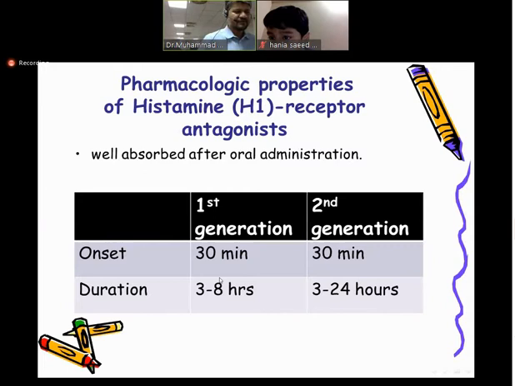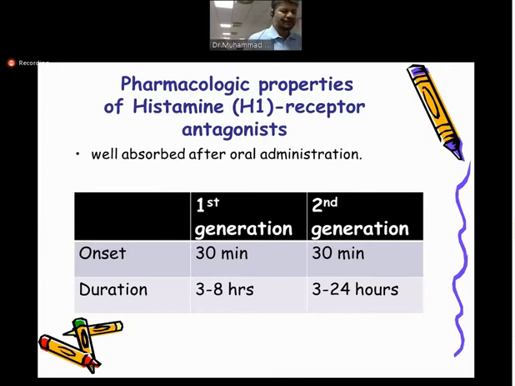Also, the difference between first generation and second generation is that the first generation is more sedative, or it causes more sleep, whereas the second generation is very commonly used in the market nowadays. There are two reasons for their good sale or use. First, they have a long duration of action, and the second is that they have less sedative effect.